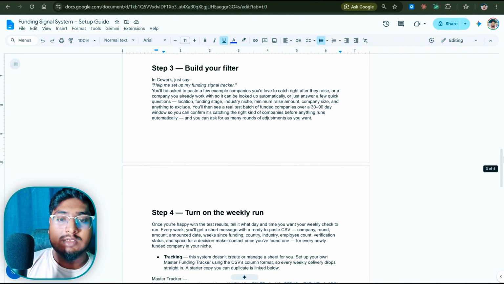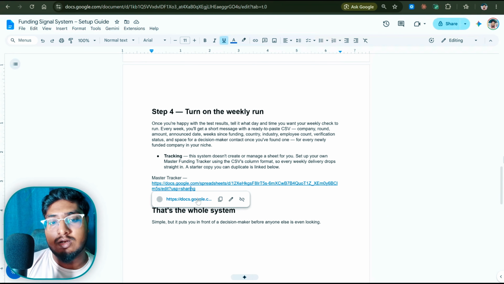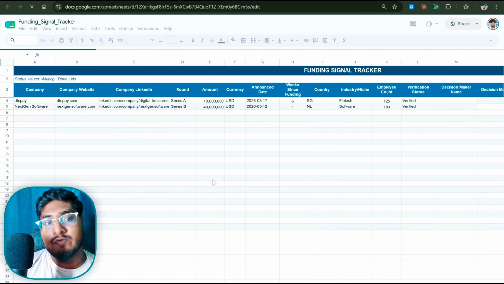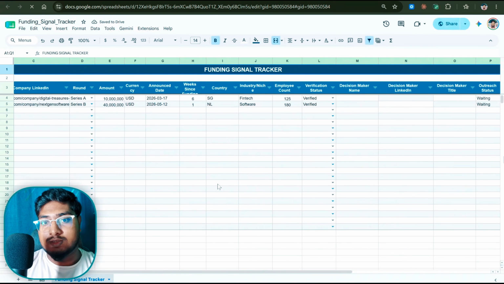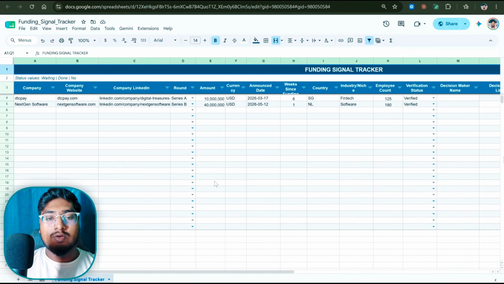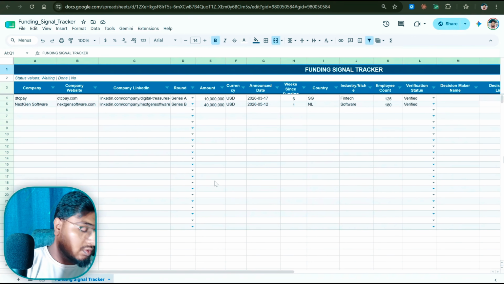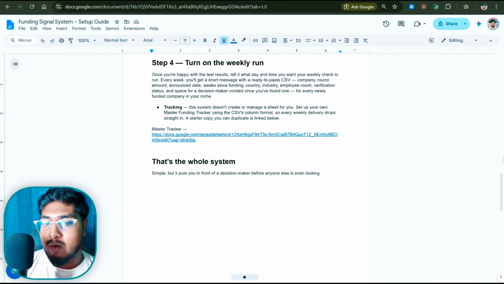Next, you also need to go to a Google Sheet, which is a tracker for everything you need to track. I need to make sure that you track everything, like which company reached out to you, which company is not relevant for you, everything. So we have a tracker, simple but effective. Just go and download and copy this.